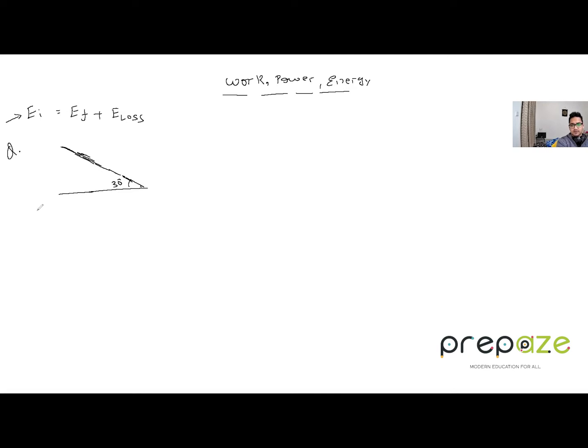Suppose this plane is inclined at an angle of 30 degrees. This is, let's say, 200 meters, and let's say there is a skier at the top, initially at rest, that means V0 is 0. Initially it's not moving. Now the skier comes down over here and then comes onto the flat surface. These both are frictional. The coefficient of friction is 0.1, let's say, and this is, let's say, 0.1 again. Both have the same coefficient of friction.